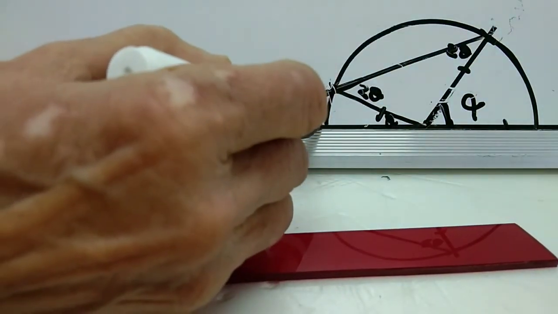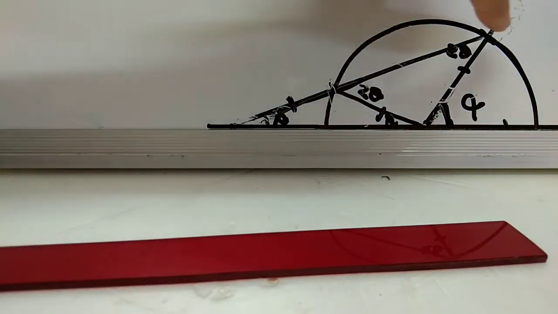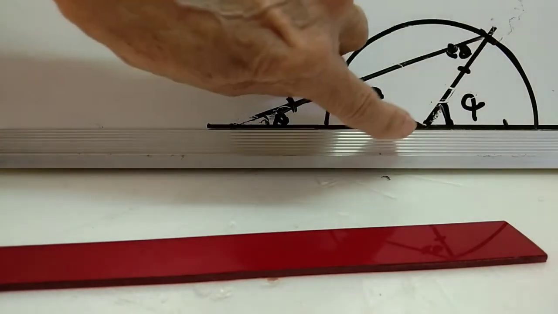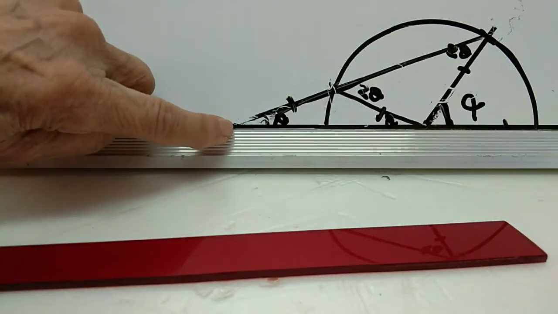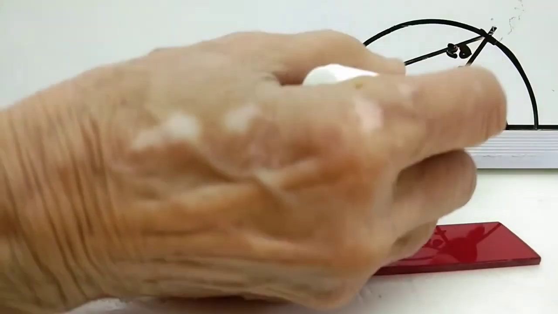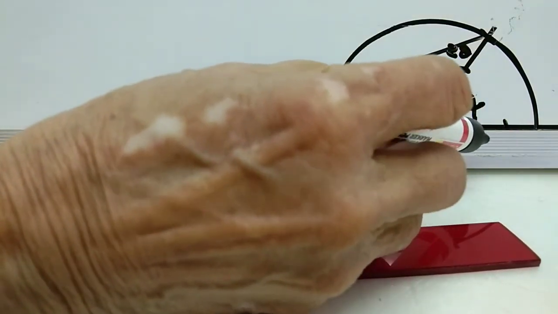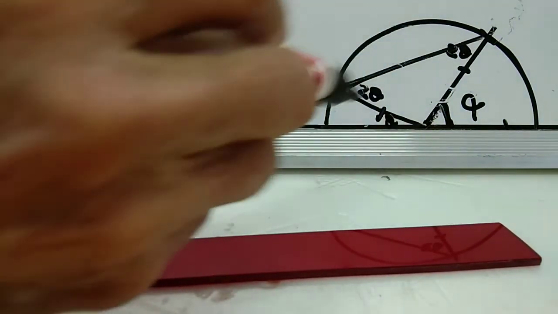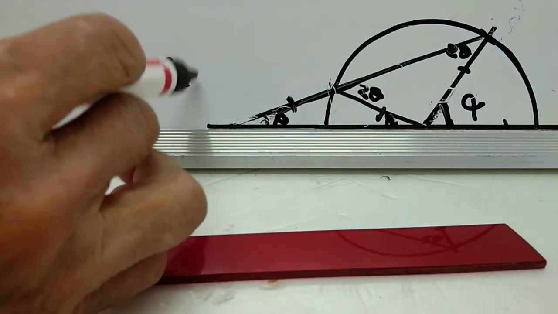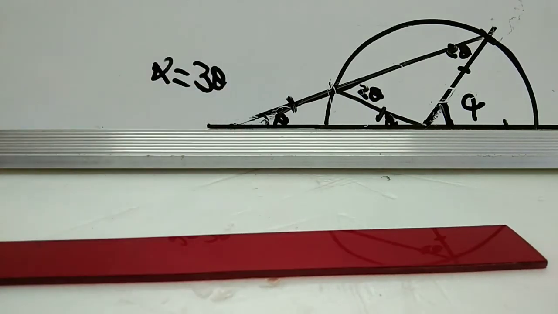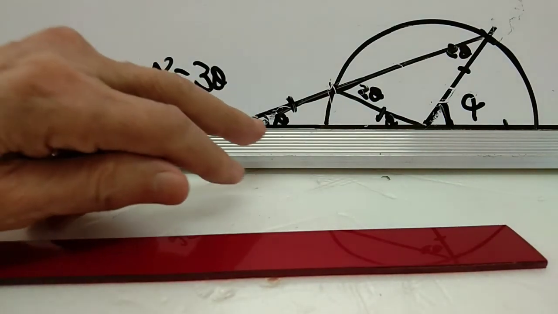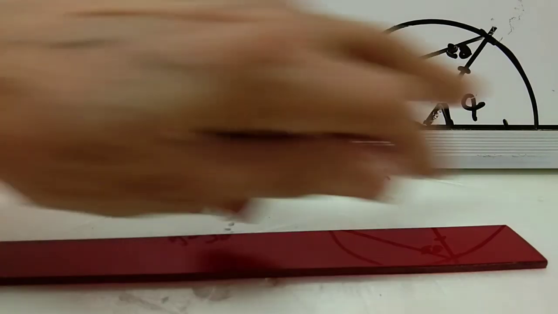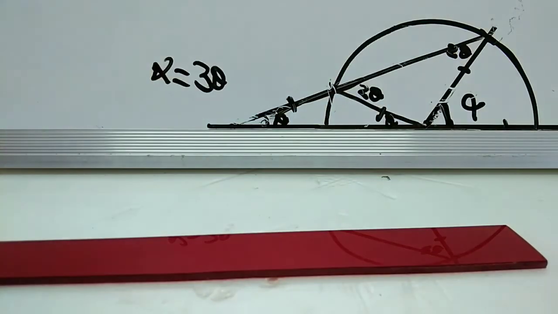In this big triangle, formed by the point on the circle and the side of the angle, the center and the point which we obtained, alpha is the exterior angle. It is equal to the sum of the two interior angles. That's 2 theta plus theta. And so we have alpha equal to 3 theta. So we have been able to construct an angle which is 1/3 of alpha. Well, okay. Thank you.